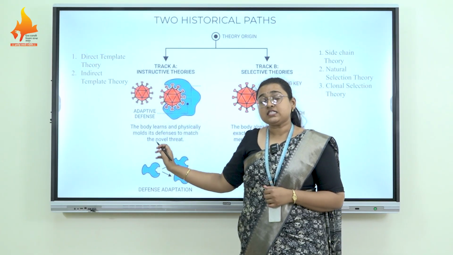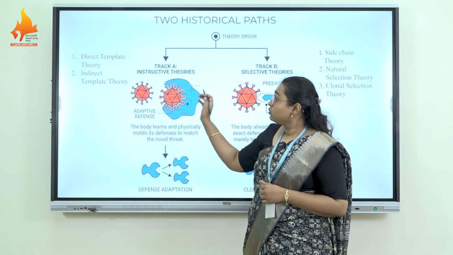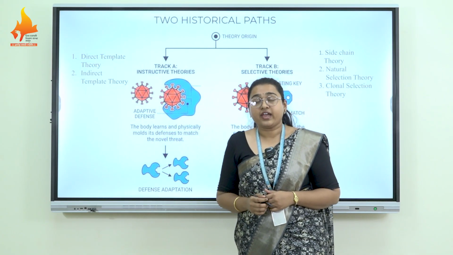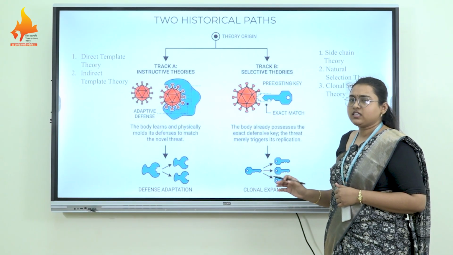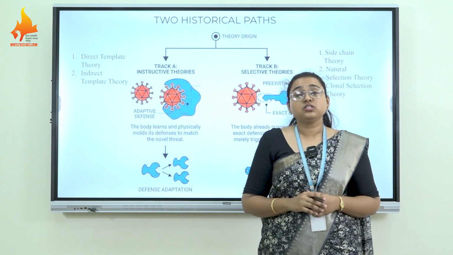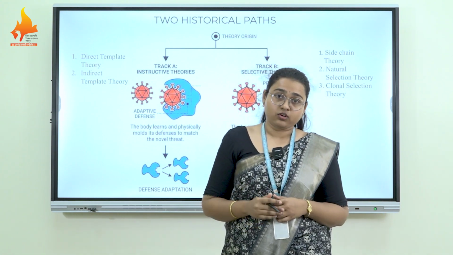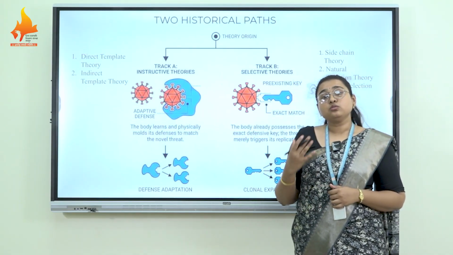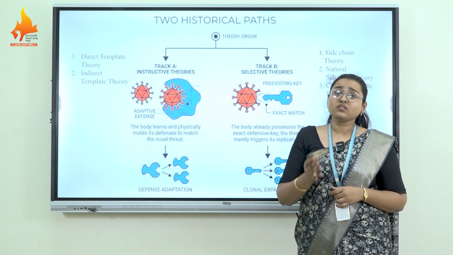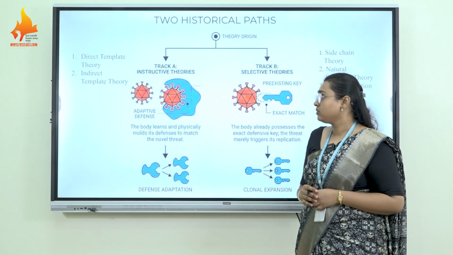So the antigen directs the immunocompetent cells to generate specific kinds of antibody against itself, while the selective theory suggests that there is no role of the antigen in the generation of specific antibody against that antigen, but the antibodies are already produced inside the host prior to encounter with the antigen.